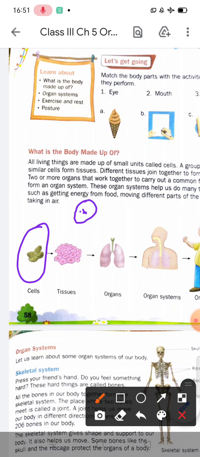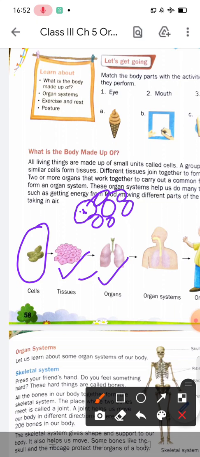And when cells make a group, they form tissue. A group of similar cells is called tissue. When tissues join together, they form organs.